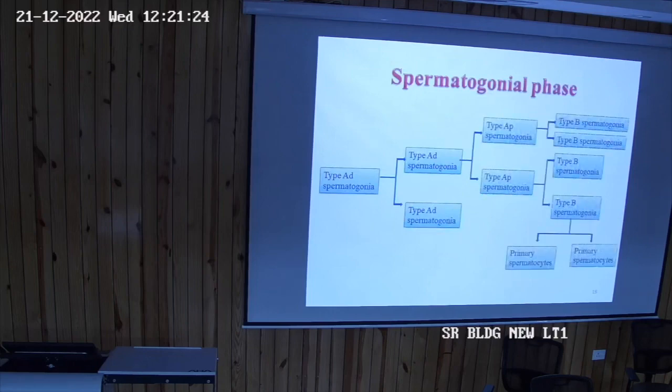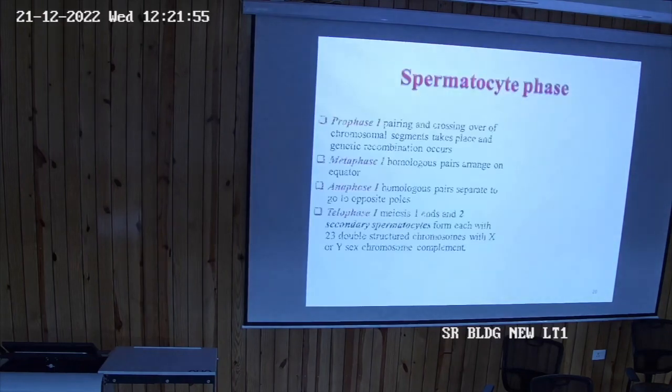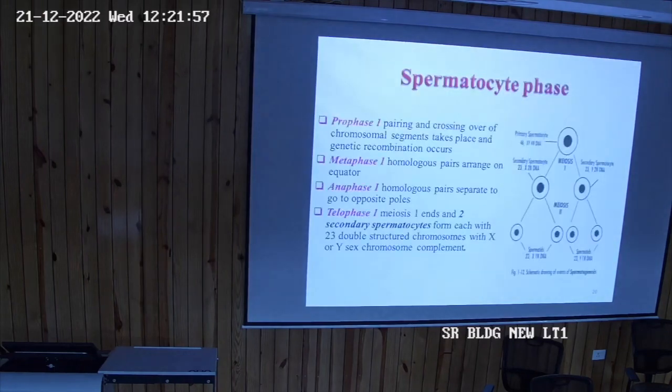So this is the graphical representation. The dark type of spermatogonia will only produce the two dark type of spermatogonia. Then one of the dark type might produce the pale type also. So pale type will be converted into the type B, and type B spermatogonia will produce the primary spermatocyte. They will divide and form the primary spermatocyte under the effect of the testosterone. Then you know the different stages of the division also.